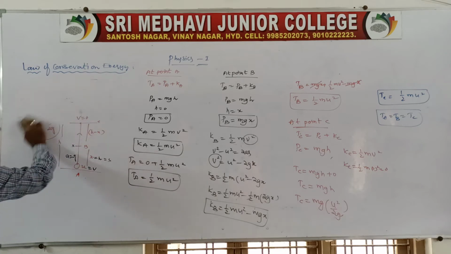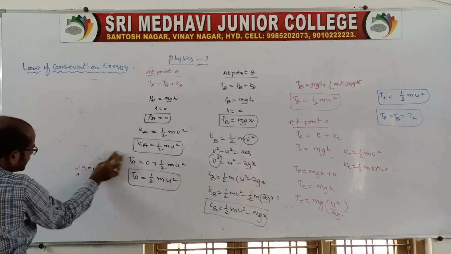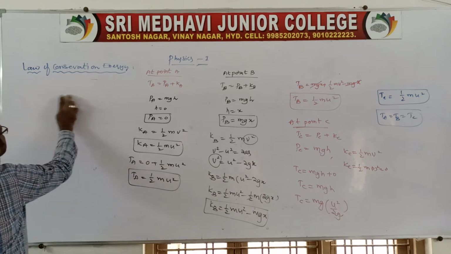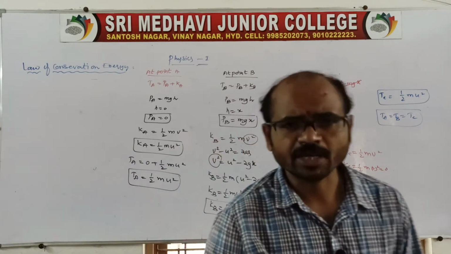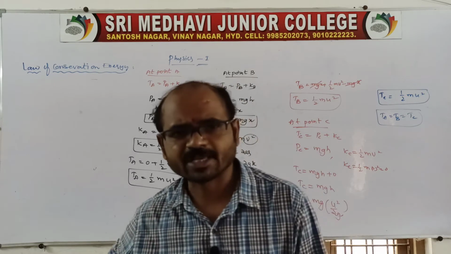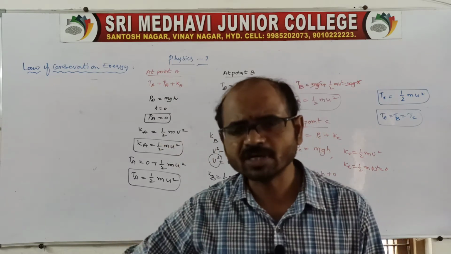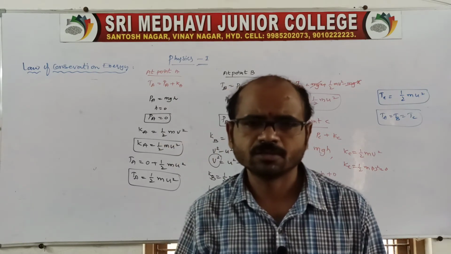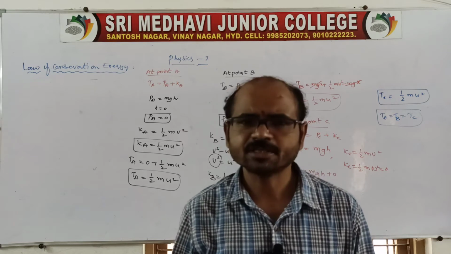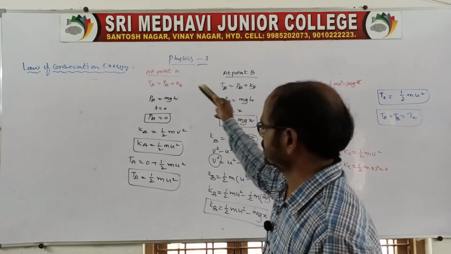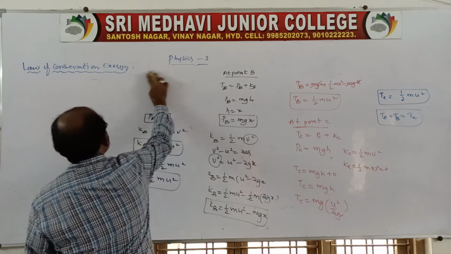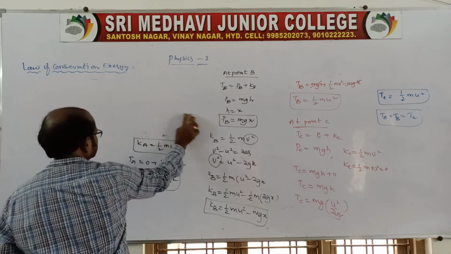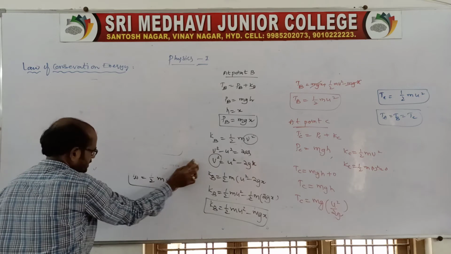Now the conservation of energy is over. Again, the chapter name is work, power, energy. Work is over, and related to work we finished all the applications as well as the energies, that is kinetic energy and potential energy, and the law of conservation of energy.